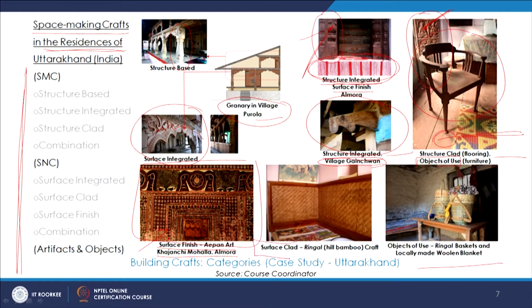Further ahead we see an example of surface cladding. So surface clad crafts. This is the cladding of ringal that we see over here on the wall. And then we see again objects of use. So we see here these ringal baskets which are used for daily purposes, and we also see a locally made woolen blanket over here. So this is a sort of visual inventory, and exercises like these could really help understand different kinds of crafts, what their attributes are, how one could classify and understand them, and how they contribute in creating or enhancing interior architecture.